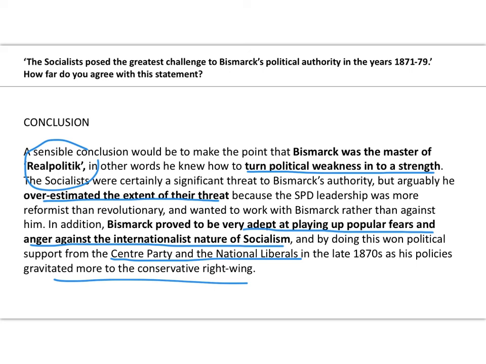In the middle third, you're turning it around and saying the socialists were not such a great threat, and then in the final third, sounds like a football match, but in the final third you're looking at alternative threats, in particular the Catholics and the National Liberals. But you're maintaining the balance of the essay. Two thirds of it is focused on what we call the proposition, the proposition of the socialists, not the topic. The topic is the challenge to Bismarck's political authority.